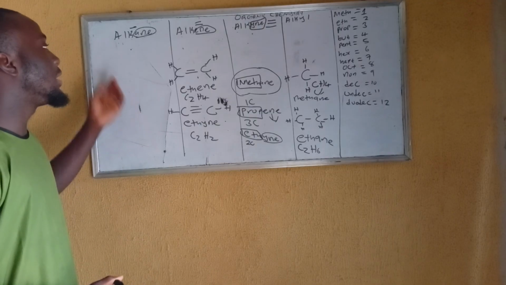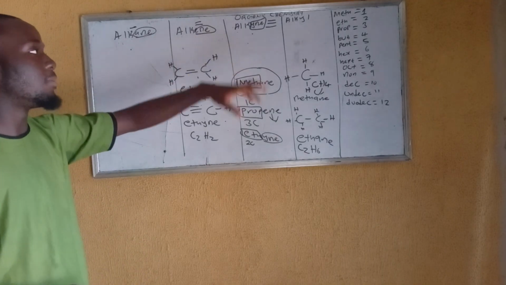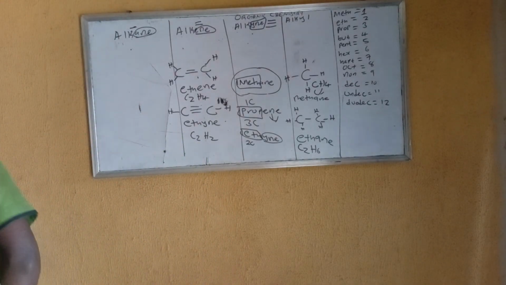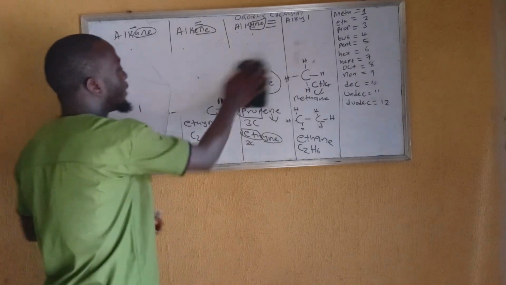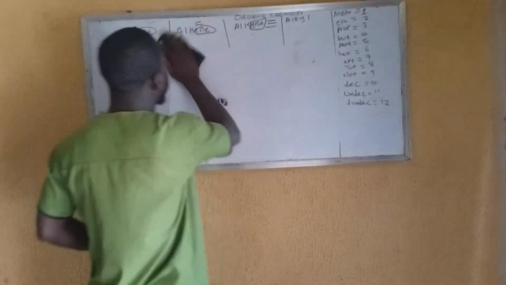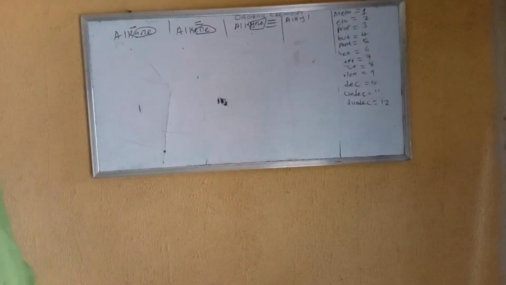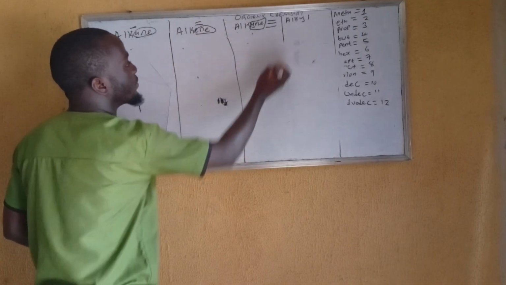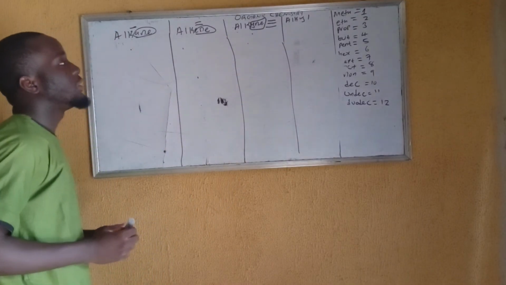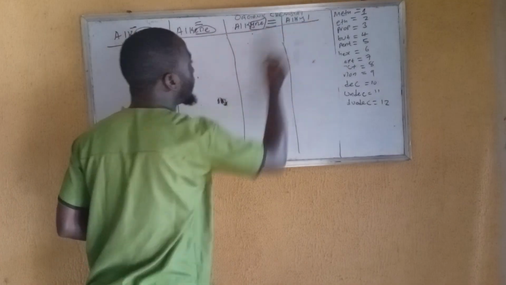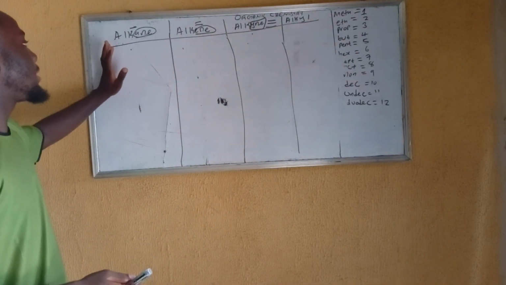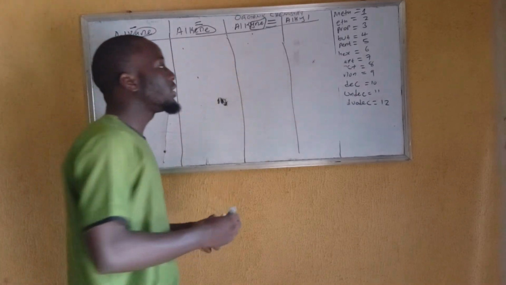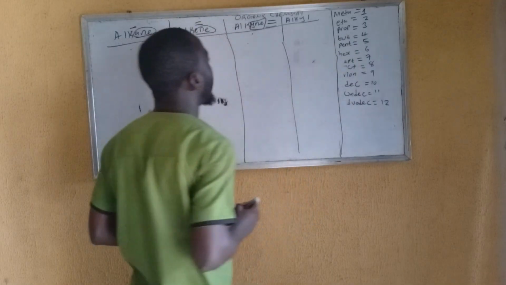Now let's check the general formula. Each family has its own general formula which you can easily use in naming. So I hope you can get these basics. Now the next thing is to write down the general formula and use it in getting each compound under each family.